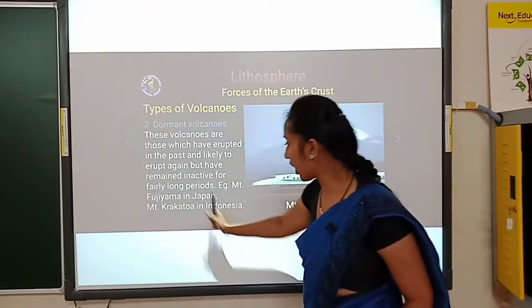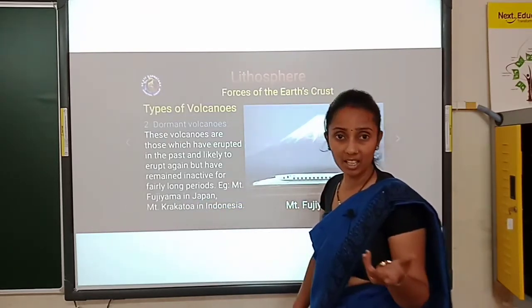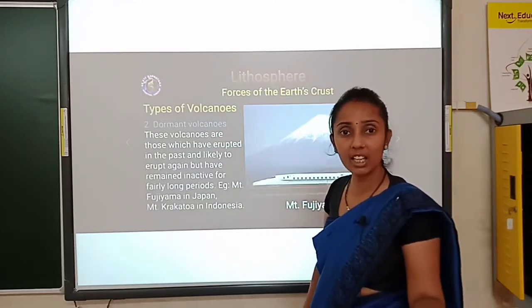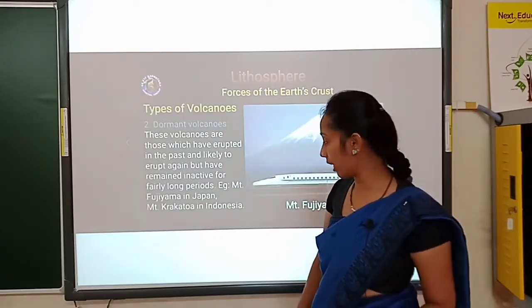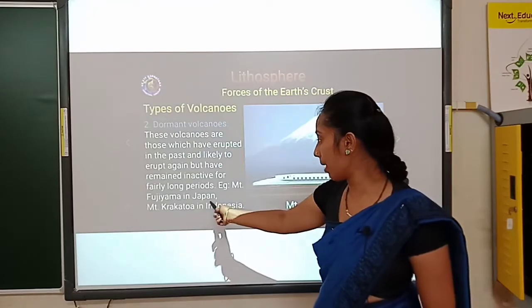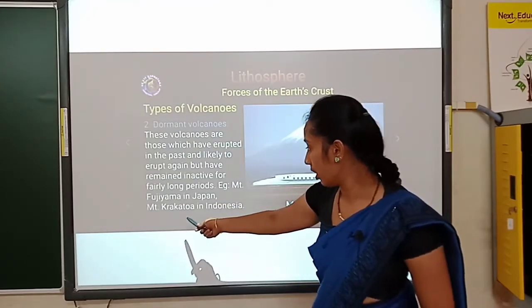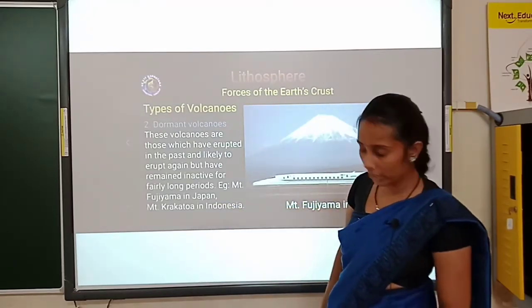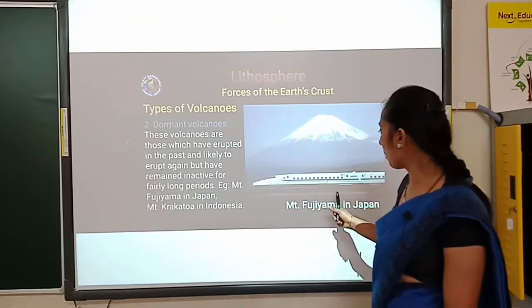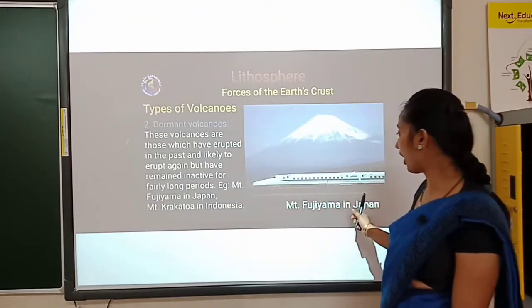Mount Fujiyama in Japan. You may have heard that Japan frequently gets earthquakes as well as volcanic eruptions. Mount Fujiyama in Japan, Mount Krakatoa in Indonesia. See, this is the picture of Mount Fujiyama in Japan.